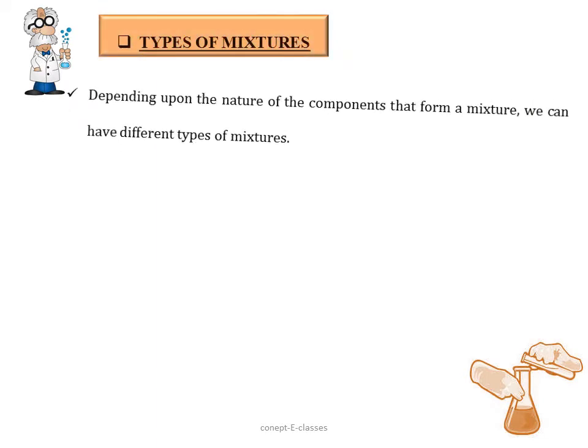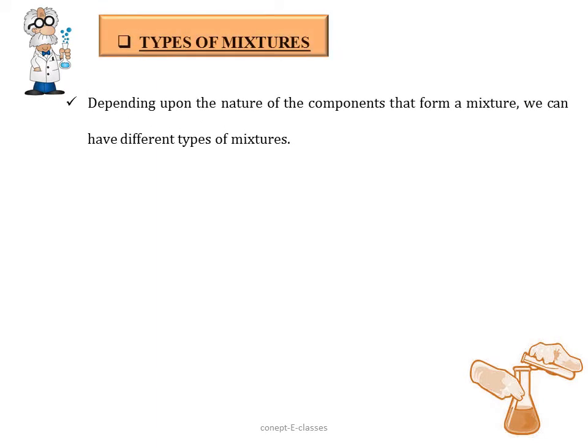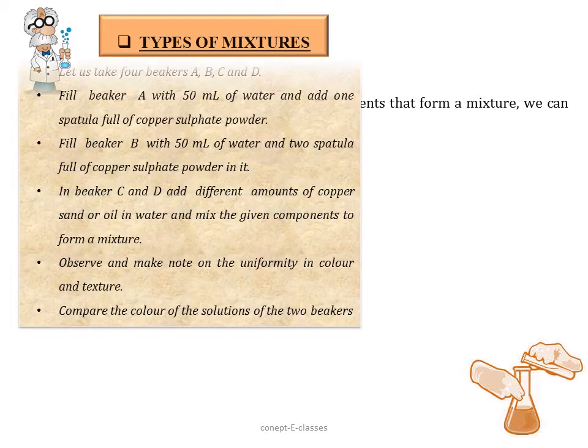Depending on the nature of the components that form a mixture, we can have different types of mixtures. Let us understand this through a simple activity. Let us take 4 beakers A, B, C and D. In beaker A, we have 50 ml of water and we add 1 full spoon of copper sulfate powder. In beaker B, we have 50 ml of water and add 2 full spoons of copper sulfate powder. Now first let's consider these two beakers.